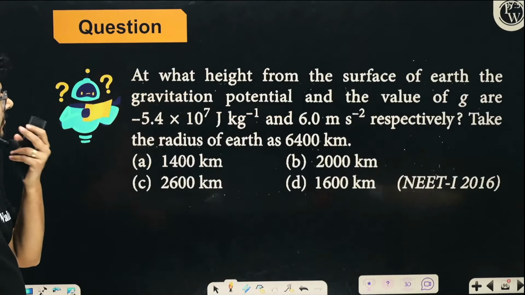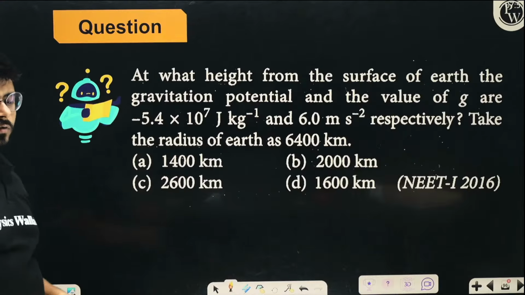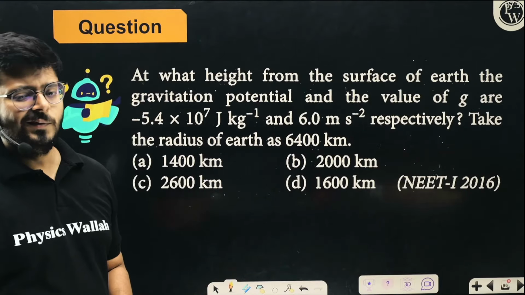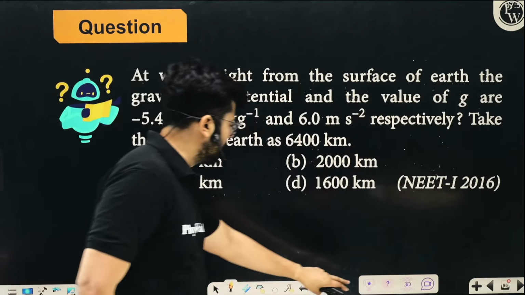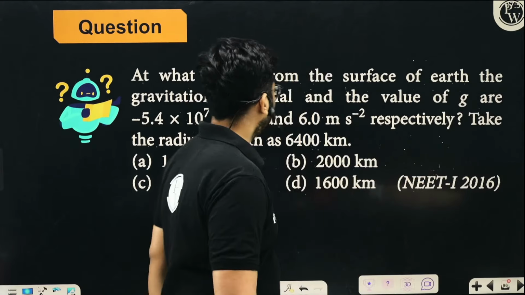At what height from the surface of Earth are the gravitational potential and the value of g this and this respectively? The radius of Earth is 6400 kilometers. Think about it, right? This is a numerical you can solve. I can give you a minute to solve.